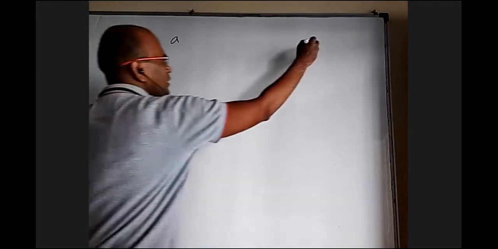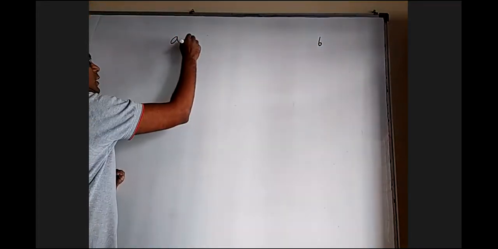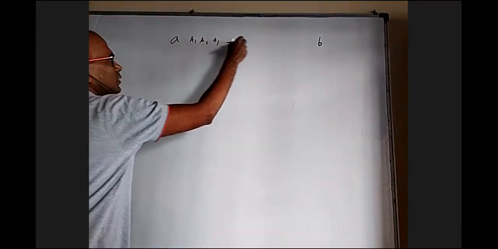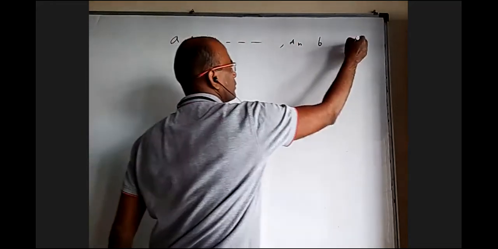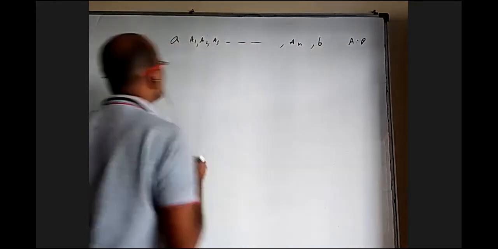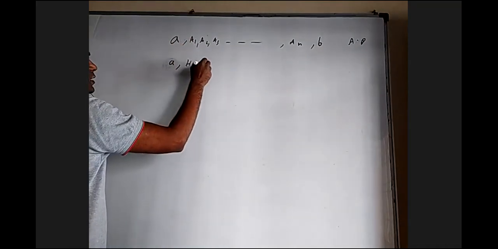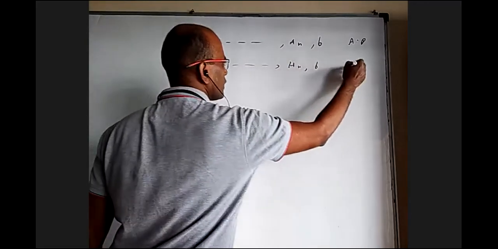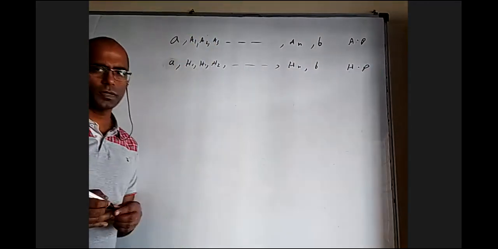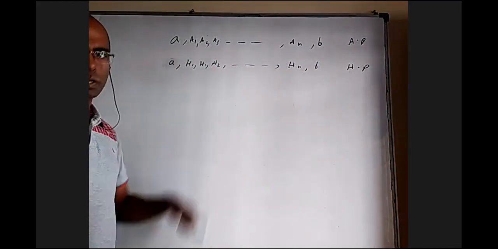Between A and B, I want to insert n arithmetic means: A, A1, A2, A3, so on up to An. They are in AP. And between the same A and B, I want to insert n harmonic means: A, H1, H2, so on up to Hn and B. They are in harmonic progression. So between A and B, I inserted n arithmetic means, and between the same A and B, I inserted n harmonic means.